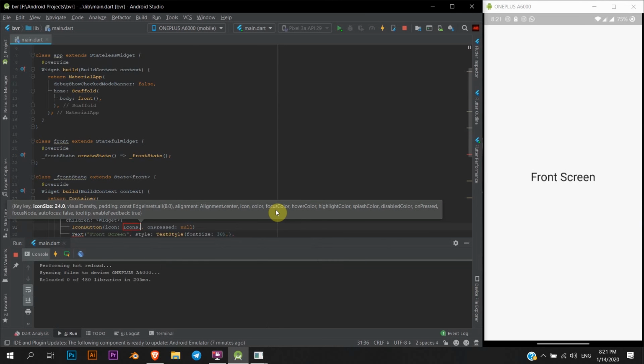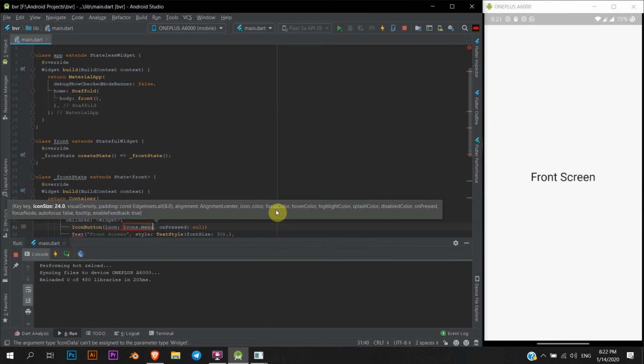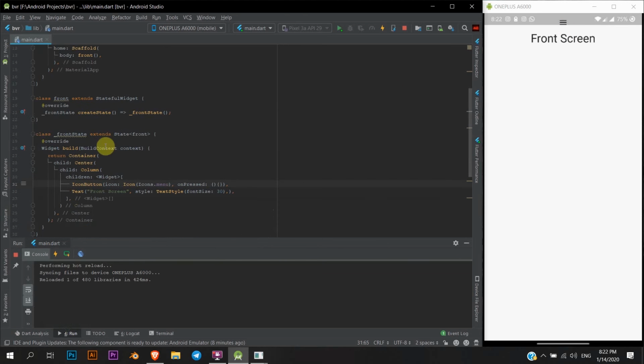Icon is icons dot menu, right? On pressed, we're not gonna do anything. What happened? Oh, fine. Icon is supposed to be icon of icons dot menu and a comma here. So that should give us, yes, here it is. Now what I'm gonna do is this container, the whole container, I'm gonna unlock it.